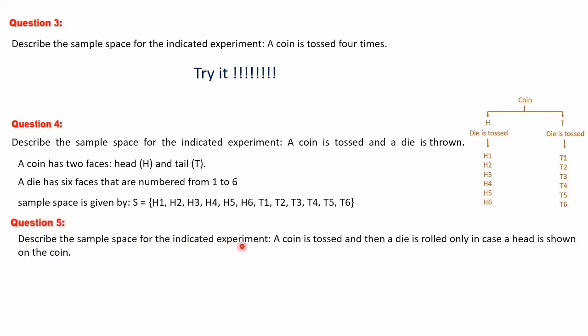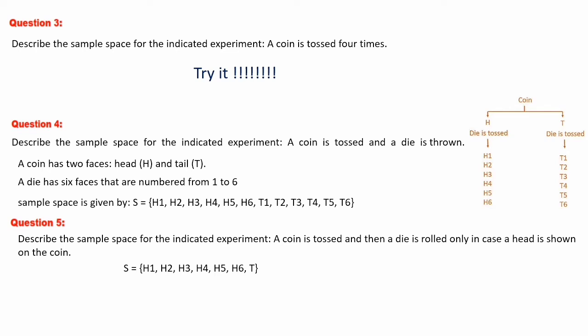Describe the sample space for the indicated experiment. A coin is tossed and then a die is rolled only in case a head is shown in the coin. Here just go through the question again. A coin is tossed. When a coin is tossed, you will get two outcomes, either head or tail. And then a die is rolled only in case head is shown. If you get a head, then only you will go for rolling the die, or else you will stop.